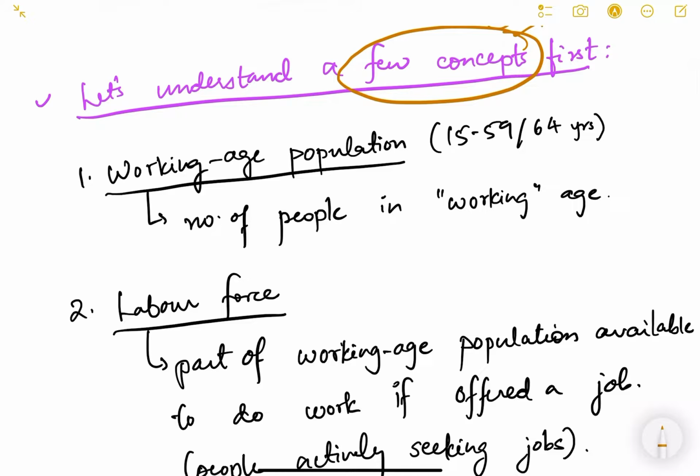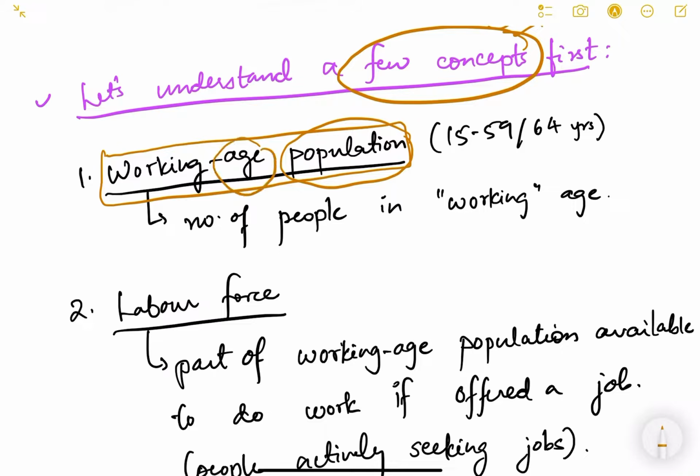The first concept is working age population, meaning the population in the age of 15 to 59 or 15 to 64, depending on the definition we are using. All the people from the entire population of the country in this age group are known as the working age population.